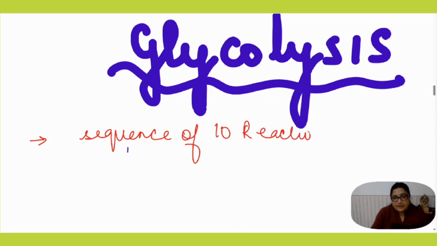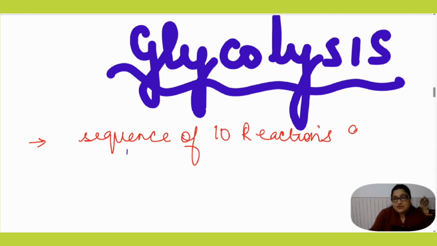So hello everyone, I welcome you all to another lecture of this series. Today we will be studying glycolysis. Glycolysis, as we already know, is a sequence of 10 reactions that converts glucose into pyruvate.